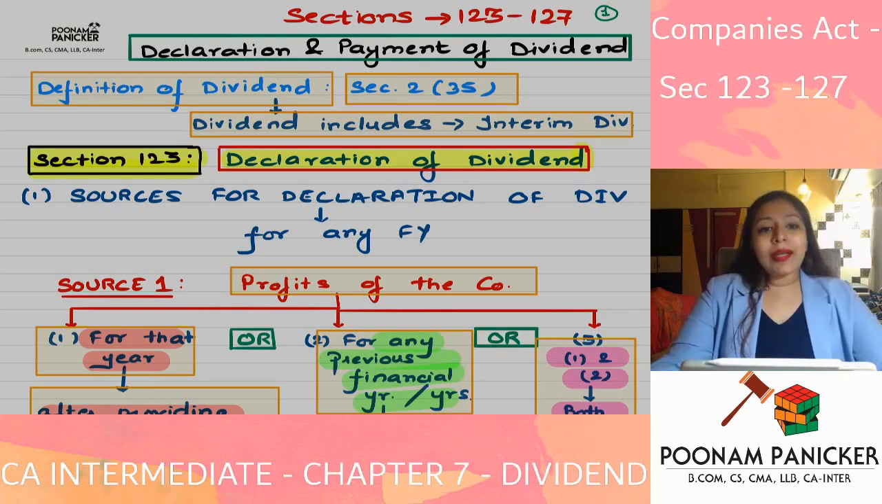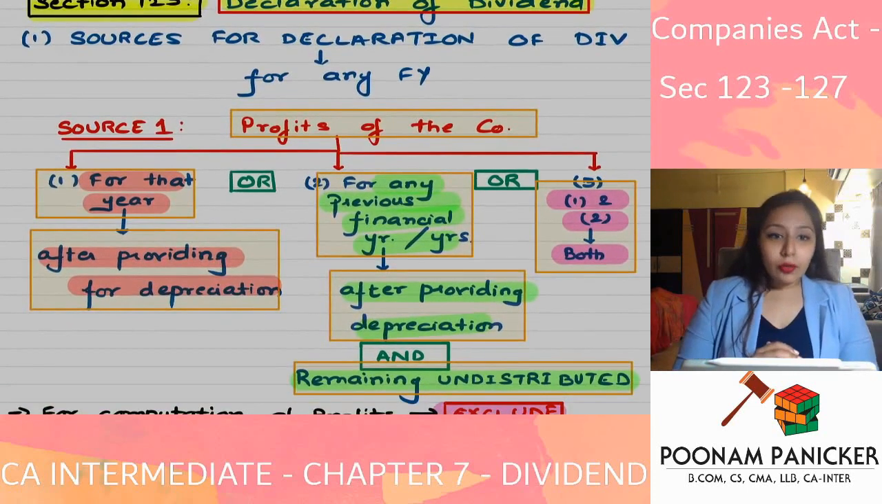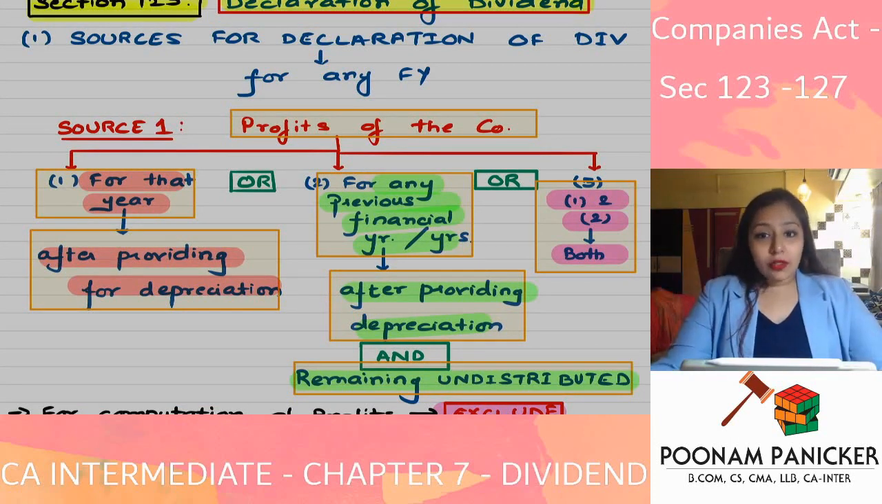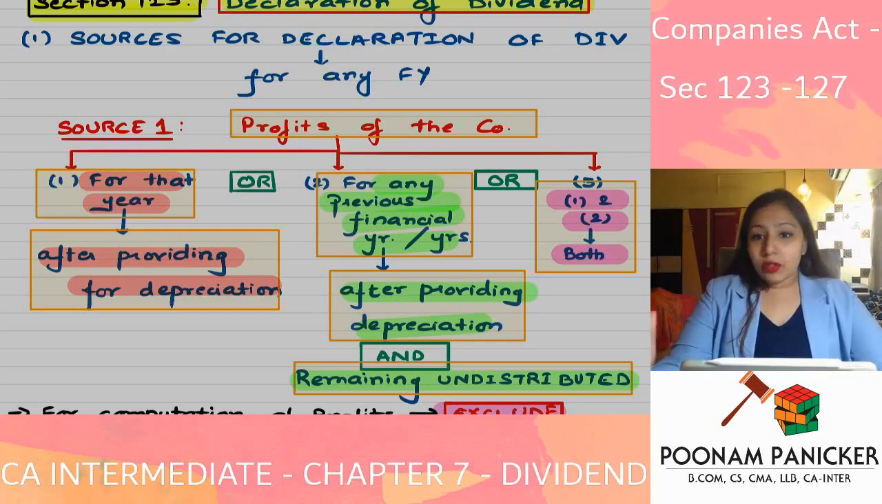Section 123 is initially going to talk about what? Sources of dividend, sources for the purposes of declaration of dividend. So what are the sources for declaration of dividend? The first source we are going to talk about is profits of the company. When you say profits of the company, what are we referring to? Profits of the company for that particular year.